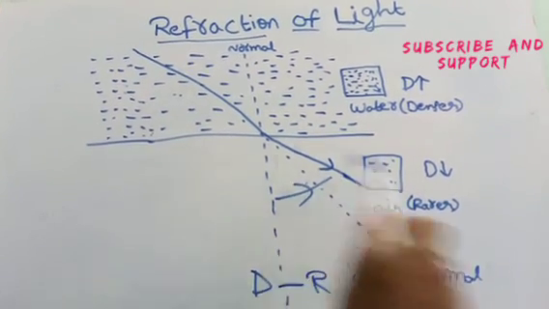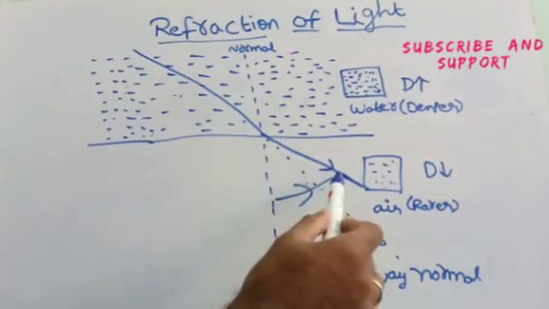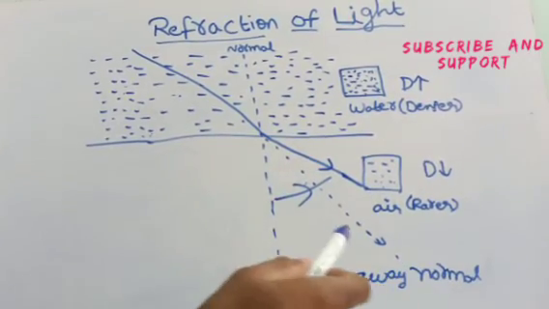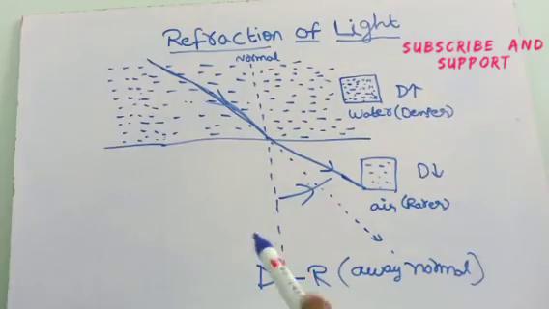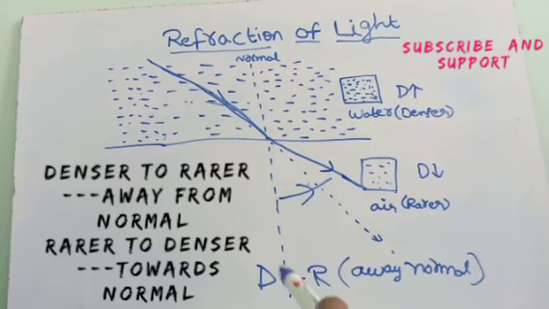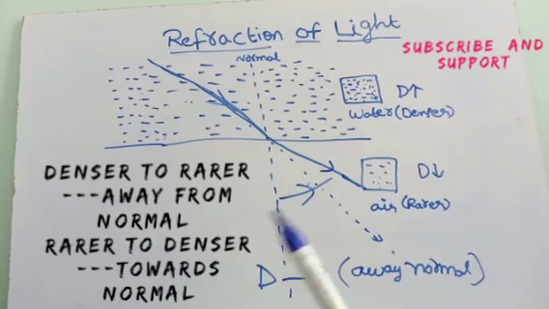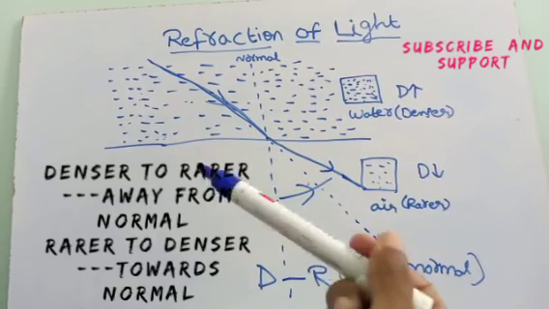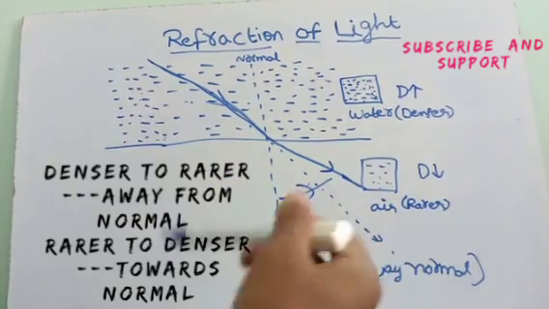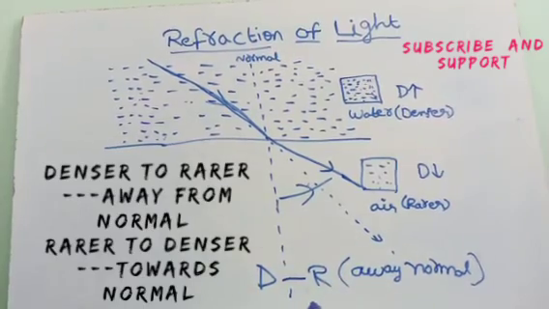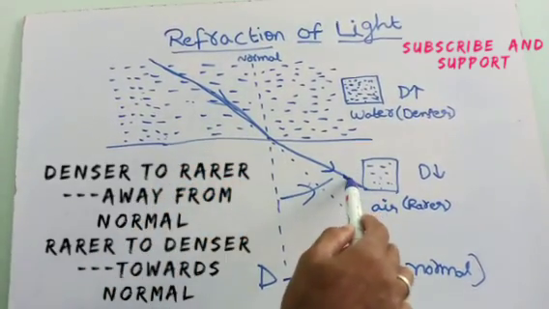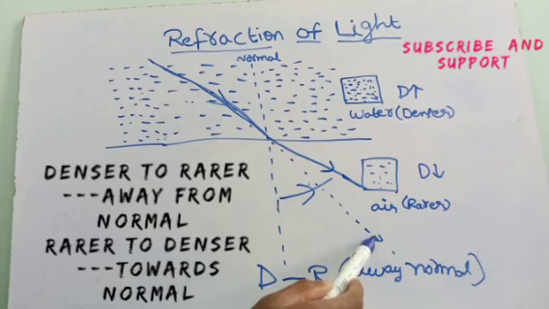See, it's traveling away from the normal, and by bending away from the normal, it travels in a straight line. This is refraction of light. When light travels from rarer medium to denser medium, it bends towards the normal than its original path. When light ray travels from denser medium to rarer medium, it travels away from the normal than its original path.